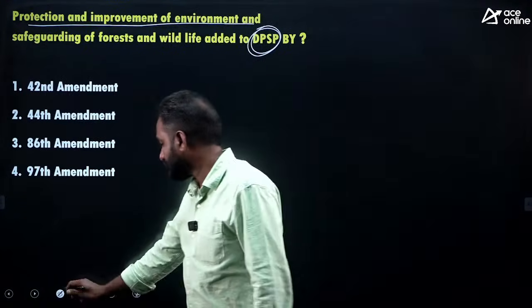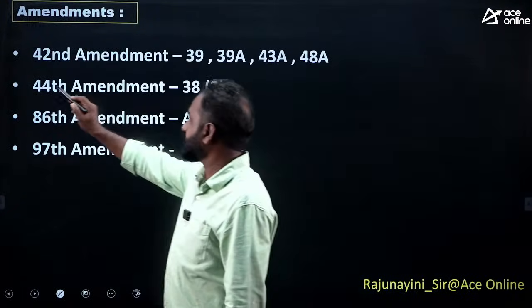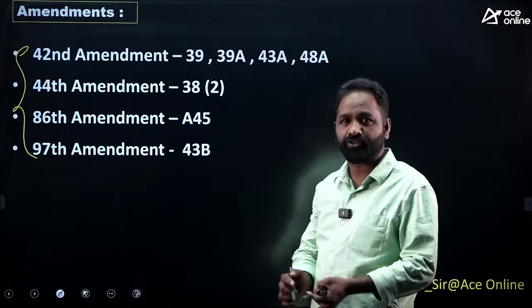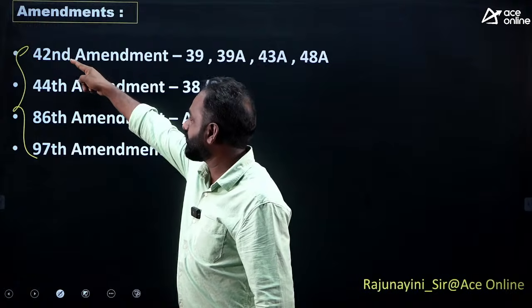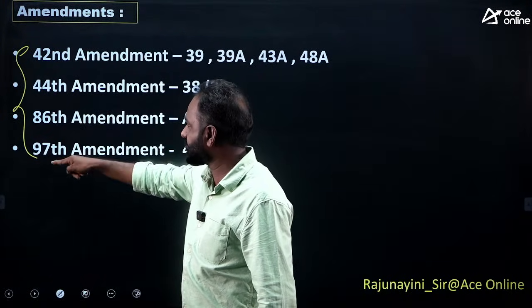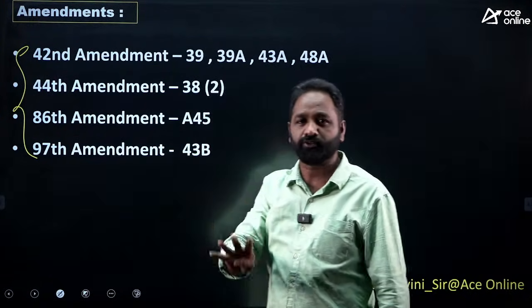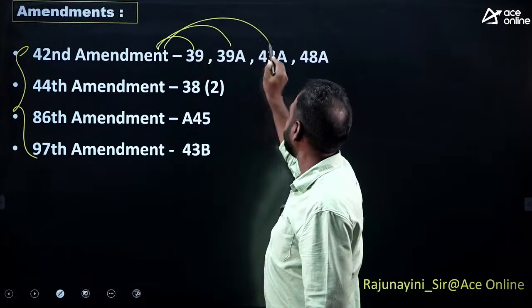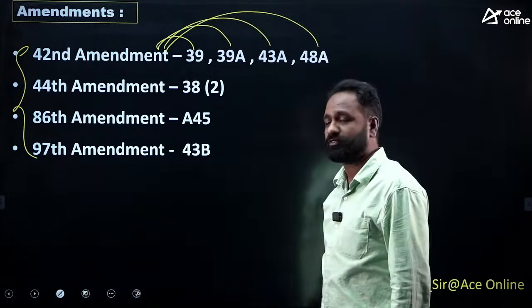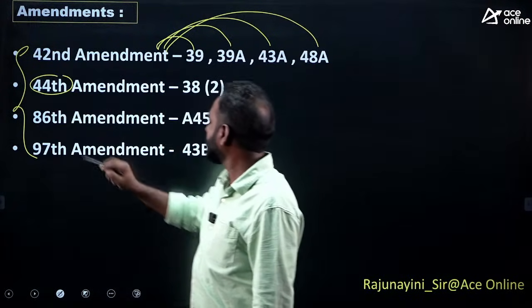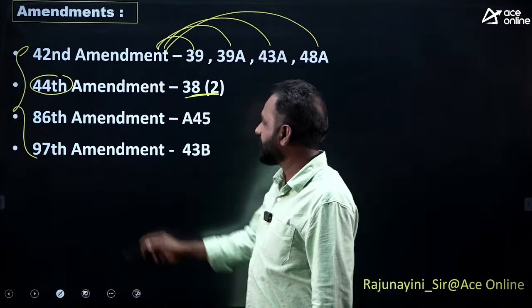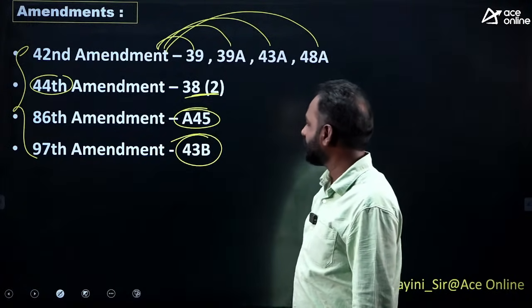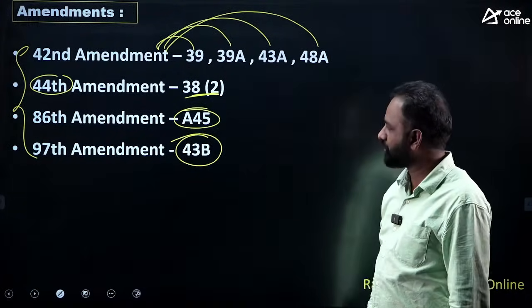Okay, let's see. 42nd, actually there are 4 amendments related to DPSP. So in order to avoid confusion, remember these 4 amendments: 42, 44, 86, 97. These are the 4 amendments related to DPSP. The 42nd amendment added 39, 39A, 43A and 48A. The 44th amendment added 38(2). The 86th amendment added article 45. The 97th amendment added 43B.